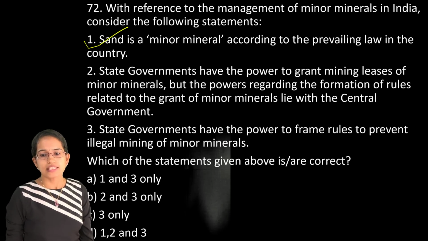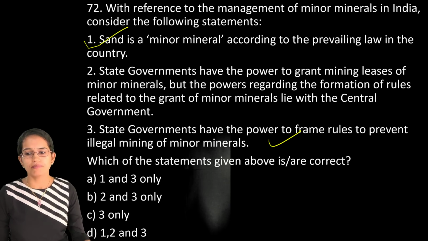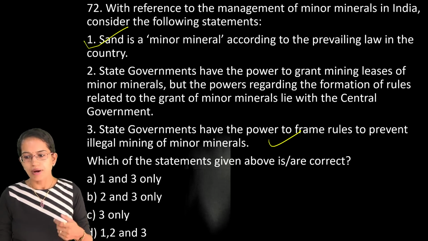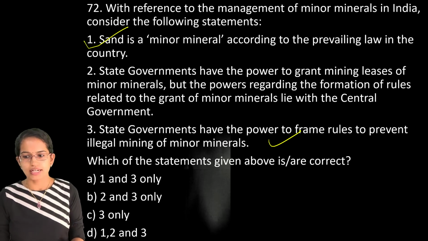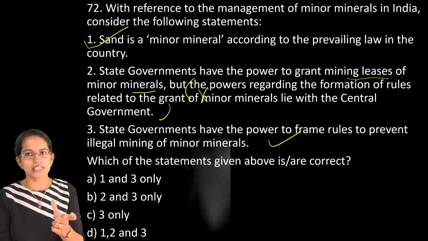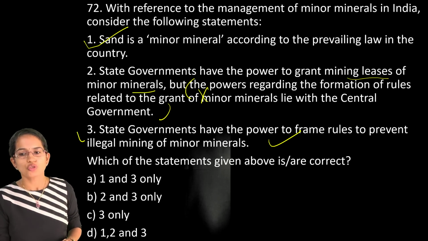The next is, sand is a minor mineral according to the prevailing law of the country, that is correct. State government has a power to frame rules to prevent illegal mining of the minor minerals. Now minor minerals not only include this, but you also have mud that is included under it. State government has a power to grant mining lease to the minor minerals, but the power related to this lies under central government is not correct. So the first section of it is correct, but this is intentionally given to confuse you. So 1 and 3 are the right options here.